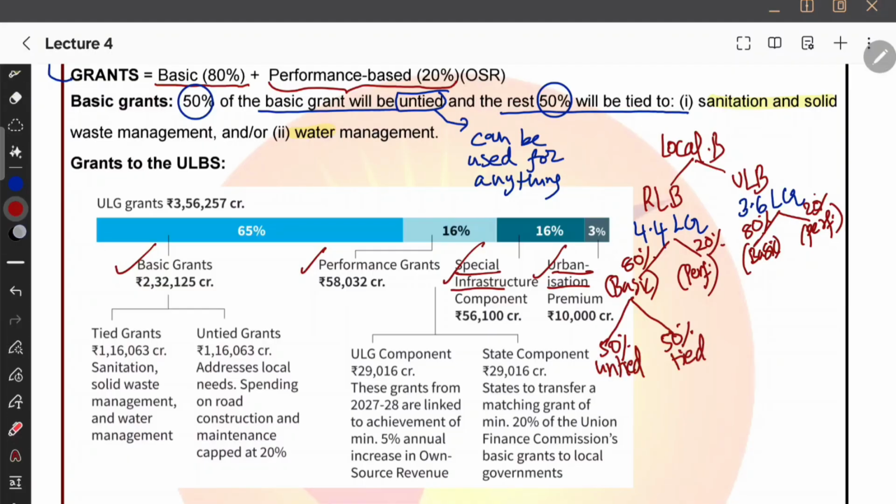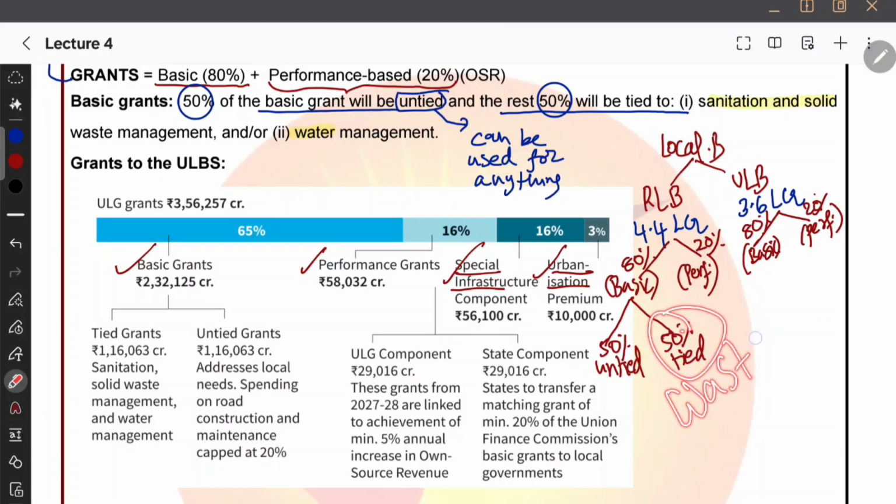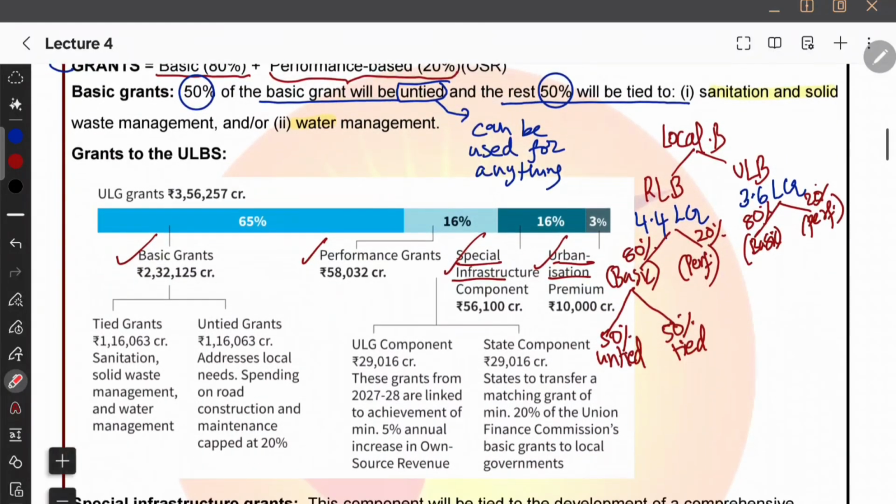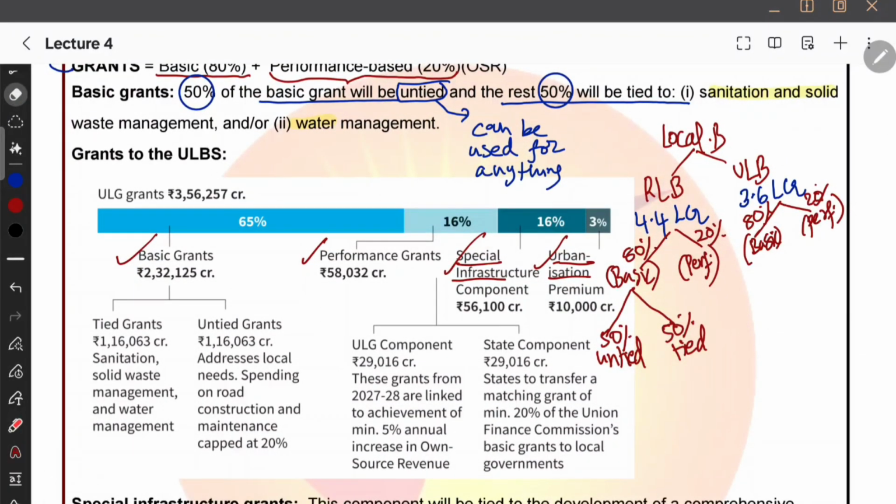Tied implies you need to definitely use it for that purpose only. Untied implies you can use it for any purpose, and tied implies only for that particular purpose, let's say sanitation, solid waste management and water management, so waste water and normal water. For that management, you need to use at least 50% out of this 80%. The next 20% of the grants will be based upon the performance you are doing in this basic. And urban local bodies are not getting 80-20. I'm sorry, they are getting 65.